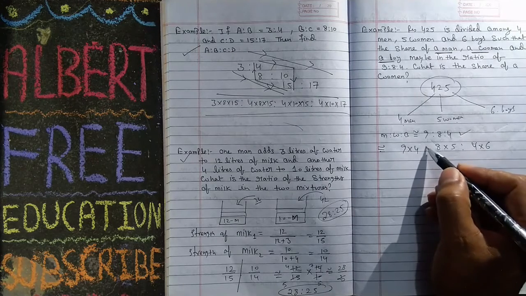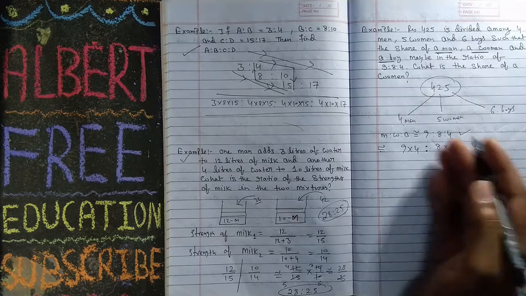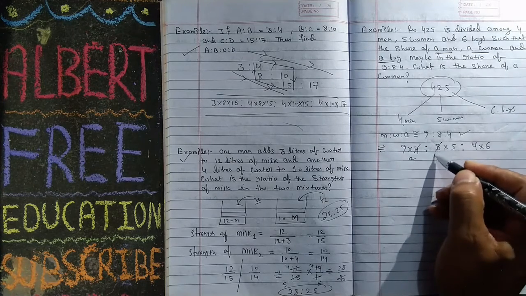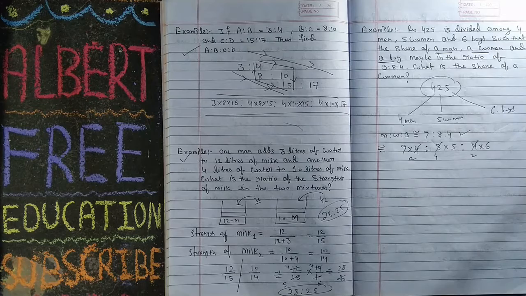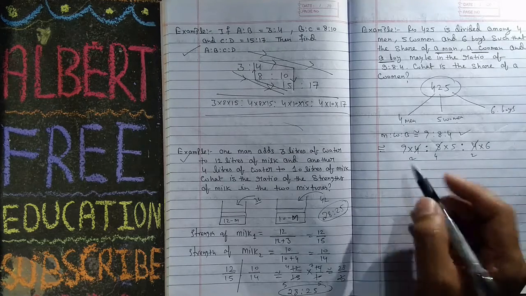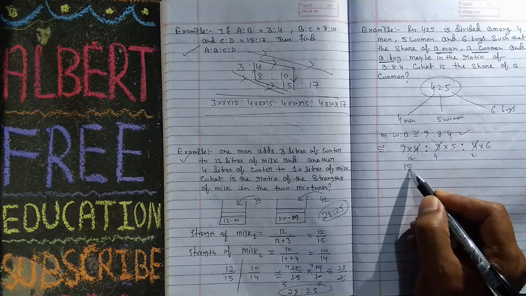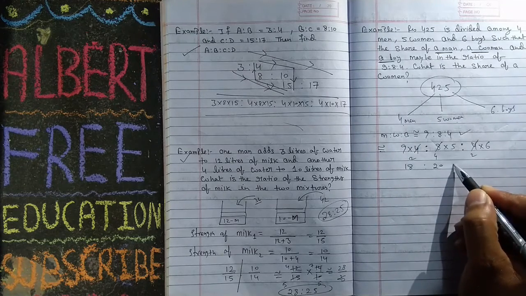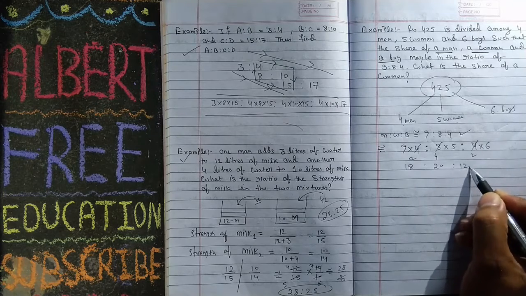If you have a ratio, you can also divide, 2 twos are 4, 2 fours are 8, 2 twos are 4. So 9 twos are 18, 4 fives are 20, and 6 twos are 12.